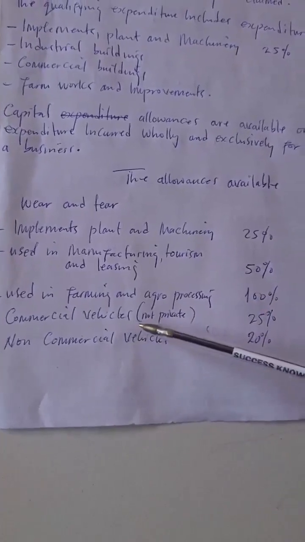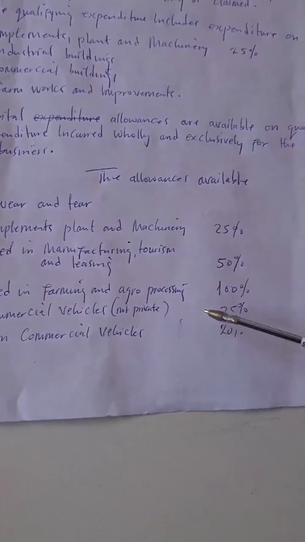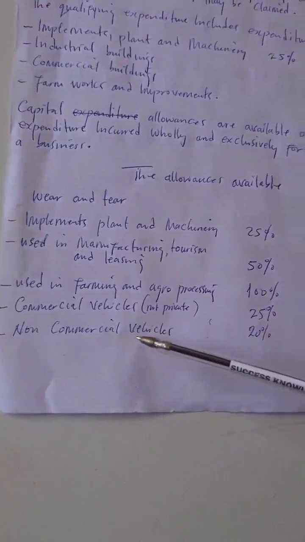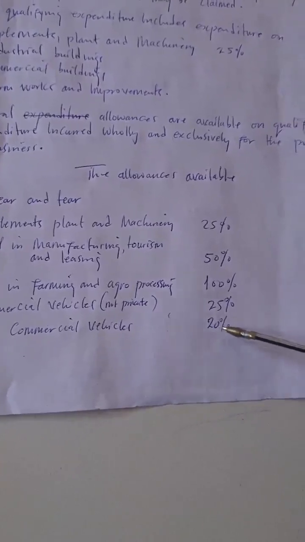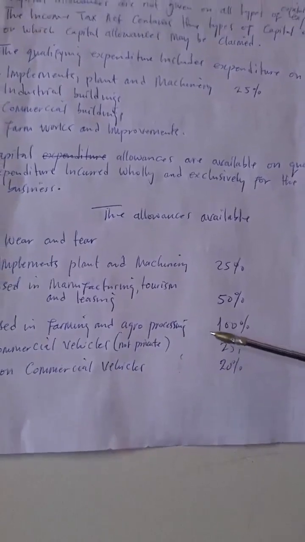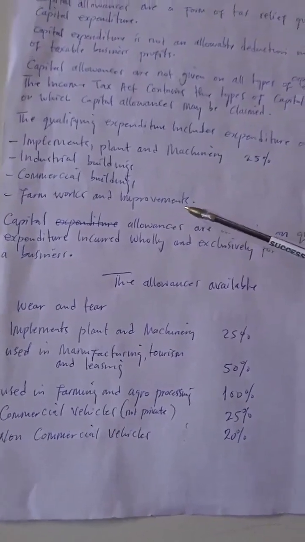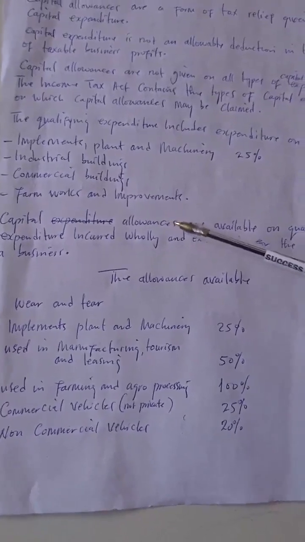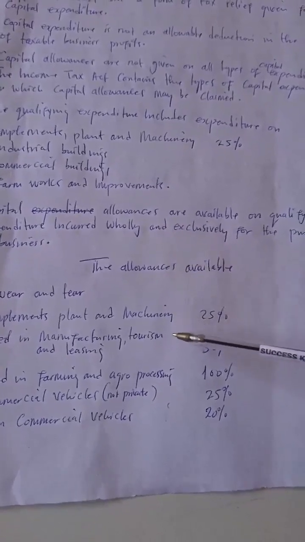Commercial vehicles, meaning vehicles not used for private purposes, the allowance is 25% claimable. And then non-commercial vehicles, personal to owner vehicles, is 20%. Okay, so I hope you follow through my reading, just for the introduction, for you to get an idea where we are going. We will do a few computations for you to understand.